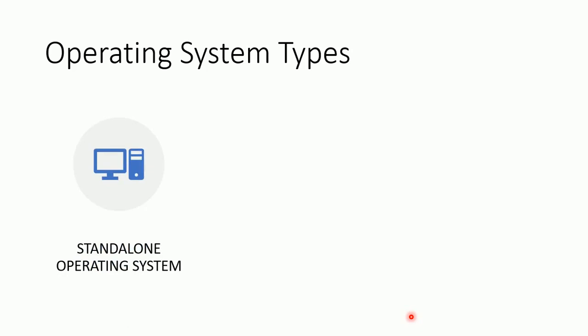Operating system types. So we have standalone operating systems. These operating systems only have a single operating system at a given time. For example, they are either using Windows or Mac or Linux or Unix or Apple or Android, but they're using a single operating system at a given time, so they are standalone operating systems.